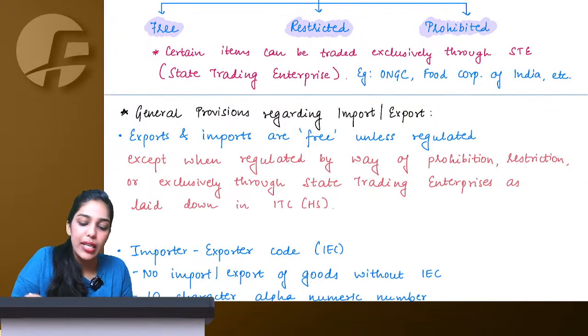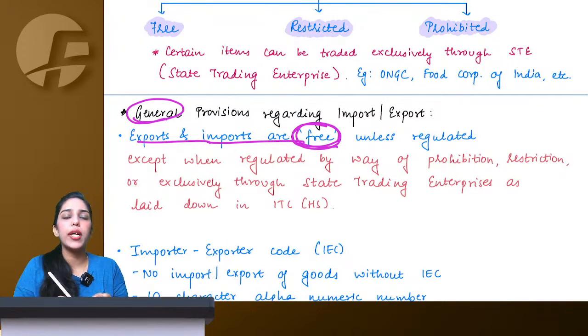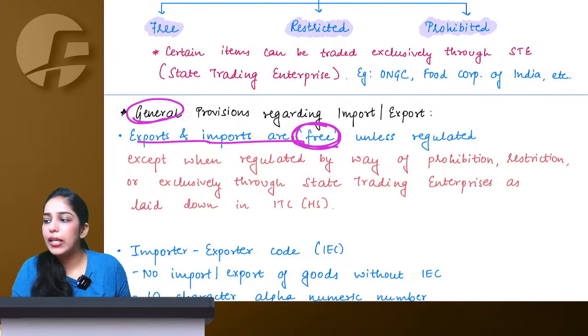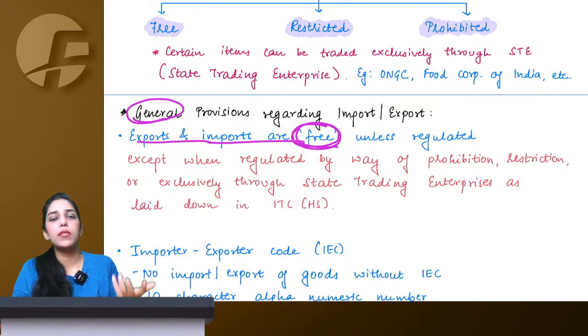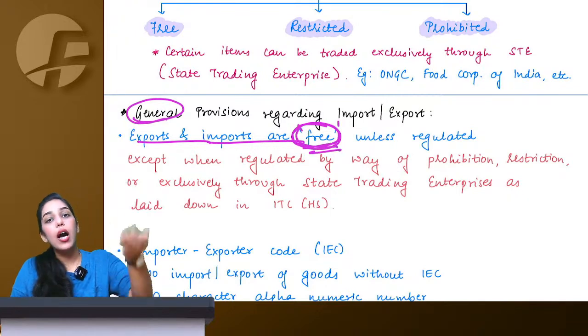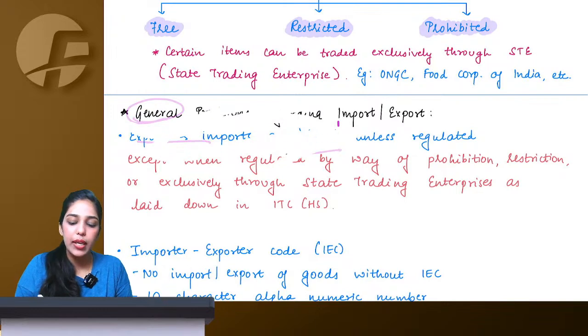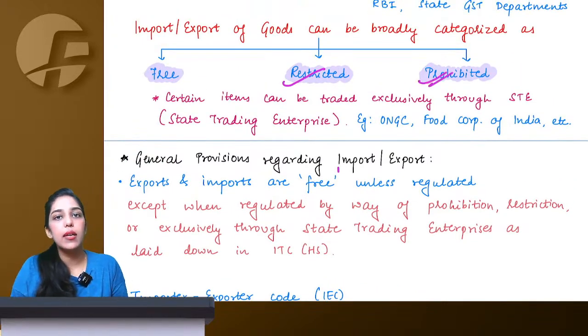So see, unless otherwise specified, generally we say that all import exports are free only. Means if I want to import export this pen, I can. Remote I can, water bottle I can, watch I can. So whatever normal goods I want to import export I can, because import export are generally free only, unless they can be at some times restricted or regulated or prohibited in some cases.